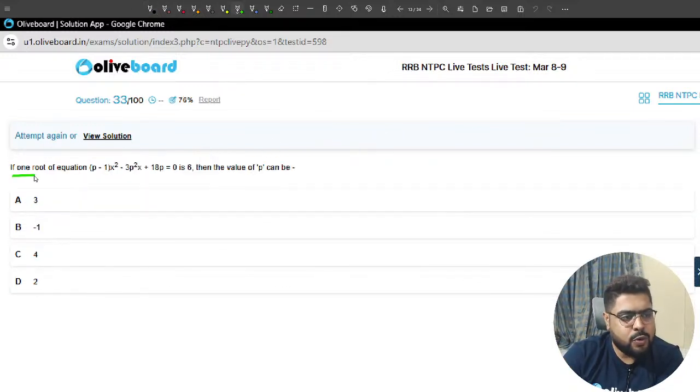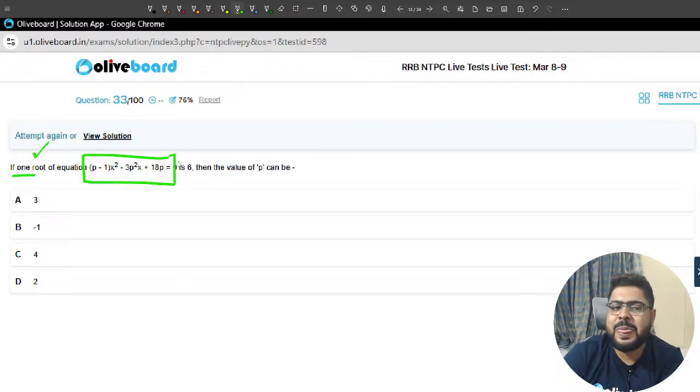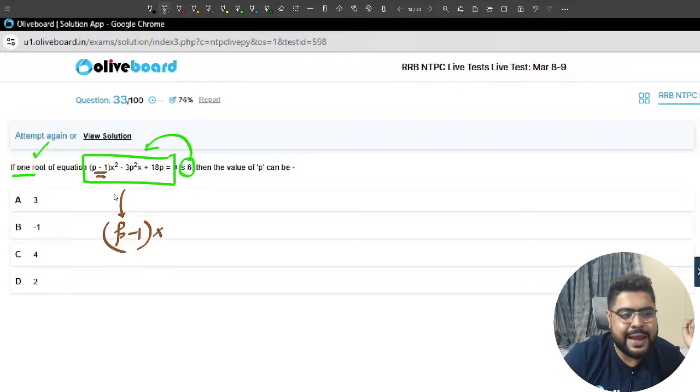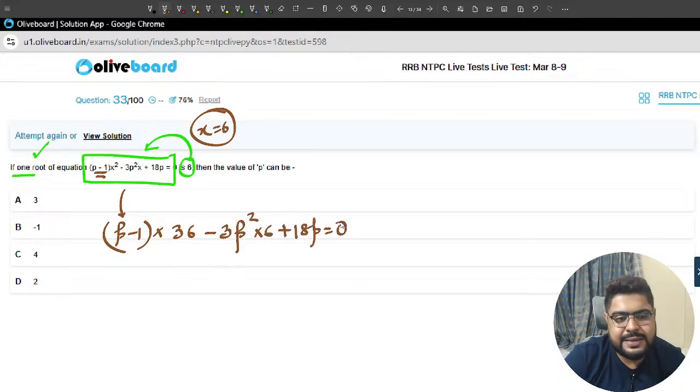Sir, one root, whenever you see this first thing, one root, put that root always in the equation, you will get whatever they are asking. Whatever they are asking, you will always get it. Sir, one root is 6. So p minus 1 into 6 square, x is 6. I am putting x equal to 6. That is 36, sir. Minus 3p square into, sir, x, that is 6. Plus 18p, sir, it is 0.